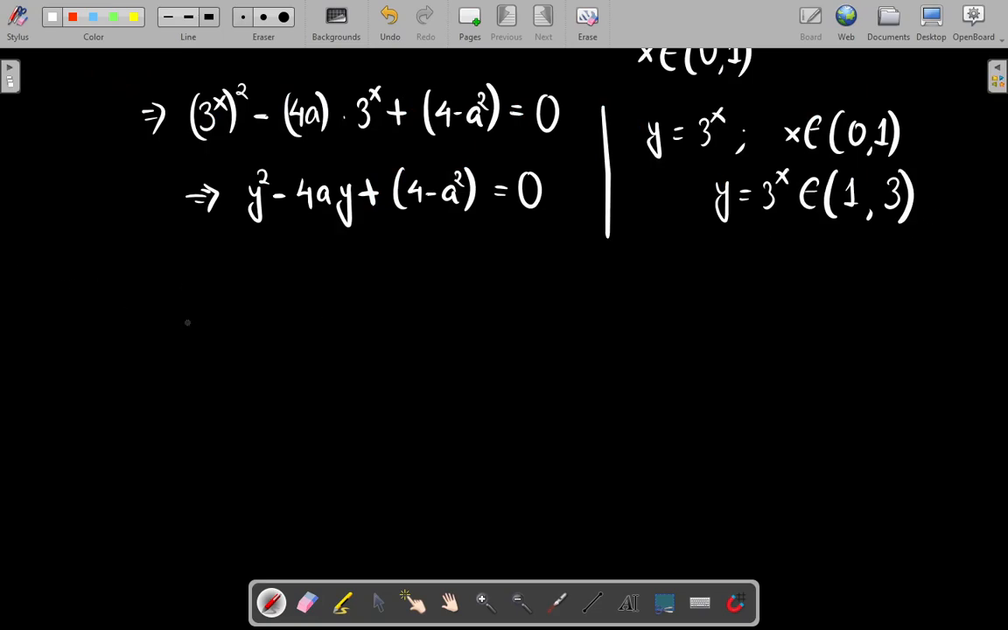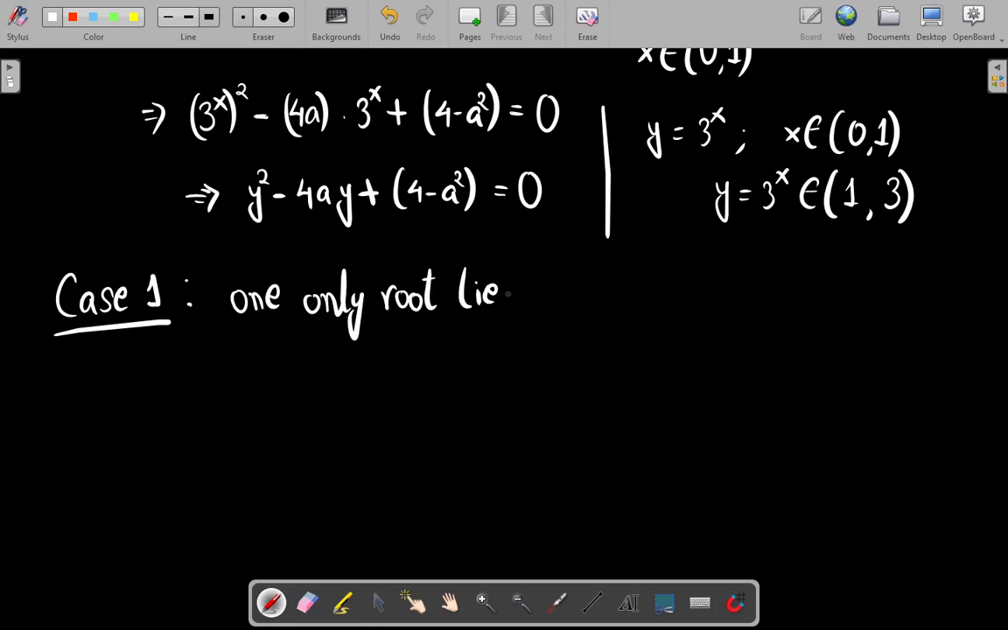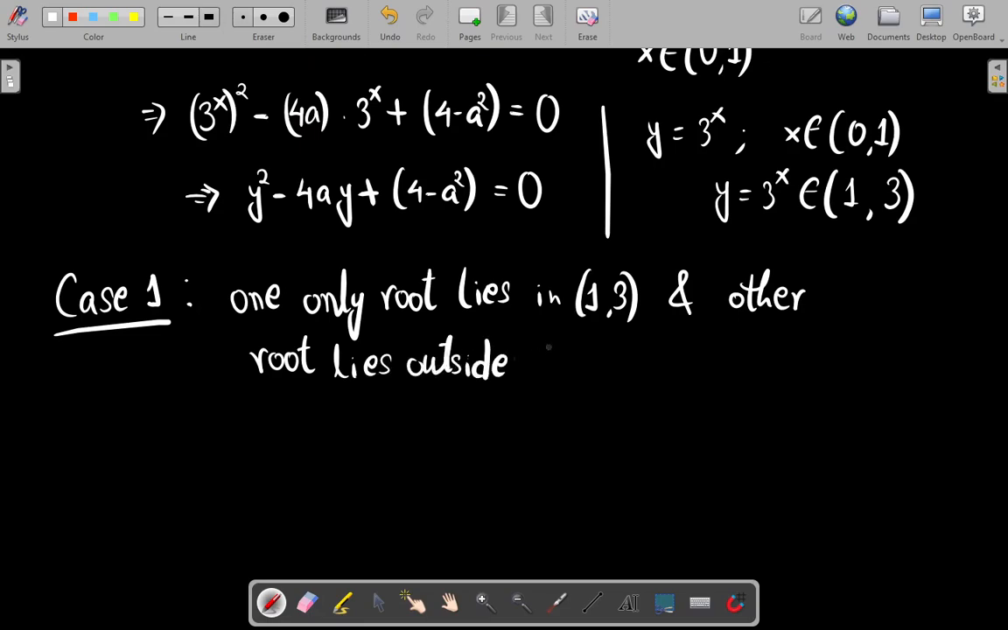So there are two possibilities of this. Let us look at them. We see the first case, which is that only one root lies in this interval, and the other root, since it is a quadratic equation, this has two roots, the other root lies outside this interval. Okay, which means that roots are distinct.